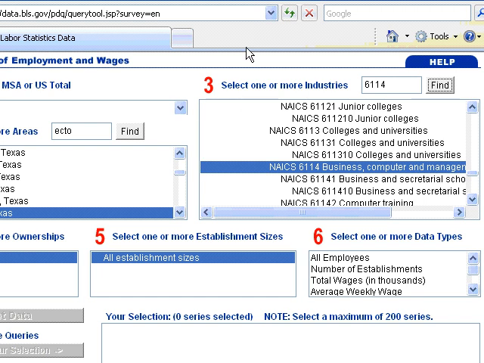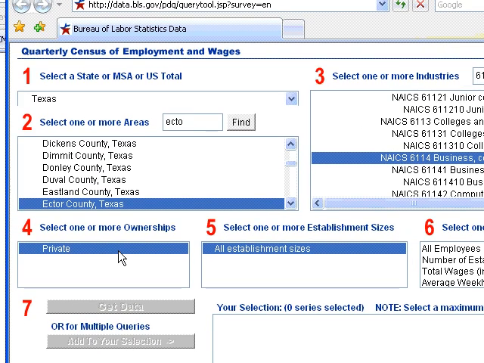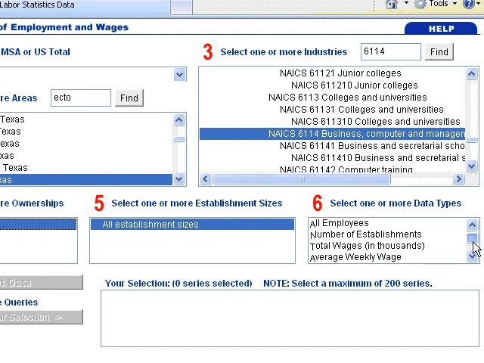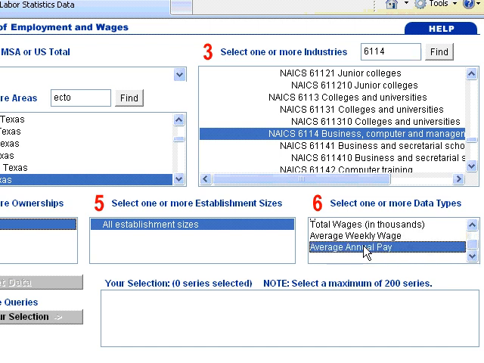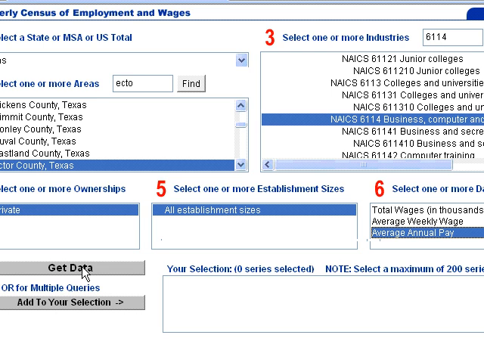So now that's step 3. Step 4 is private. Well, okay, all establishment types. Step 5 we're looking at now, and I want to know what the average annual pay is. All right, so finally I've given it all the stuff it wants. And you can see it's setting up a SQL query.